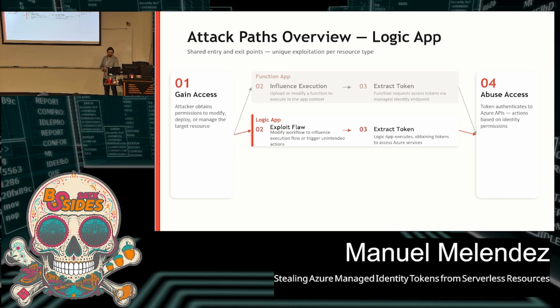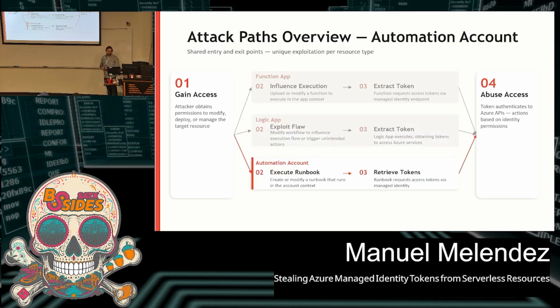And then for automation accounts, it's the same thing. In this case, we have access to our automation account, so we could just create a new runbook or modify an existing one. This one is more straightforward because with these runbooks you basically just upload your Python or PowerShell scripts. You write them in such a way that they call the identity endpoint and request an access token for your identity, and then you just retrieve it or run it.